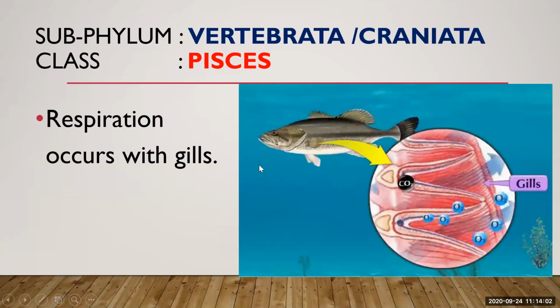See how the respiration takes place. When the water moves through the gills, the dissolved oxygen from the water passes through the thin walls of the gills. Gills have thin walls, and the water passes through these thin membranes or thin sheets. They absorb the dissolved oxygen and give out the CO2 which is present inside the body. In this way, respiration takes place in aquatic animals.